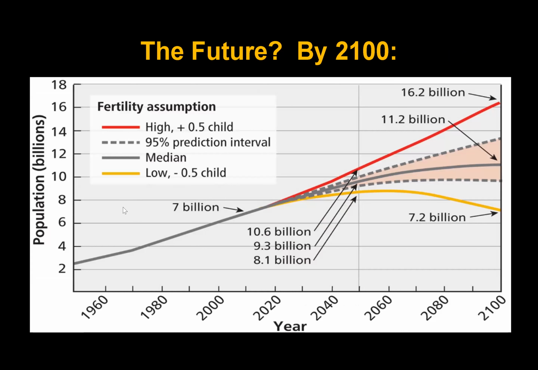So by the future, here's what we kind of look at in terms of our population. Right here, it says it's 7 billion. We're almost at 8 billion right now. If we have high growth, we'll have 16 billion people by 2100. Can we actually handle that? On the low end, if we really slow growth, which is actually happening, we might end up at about 7.2 billion.